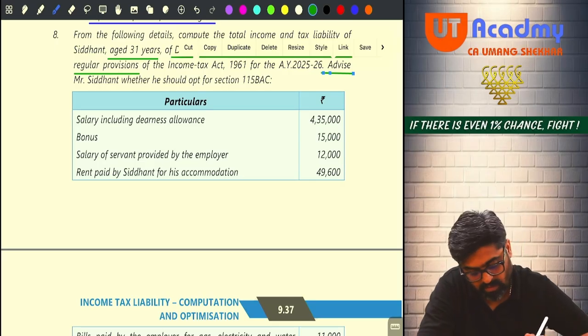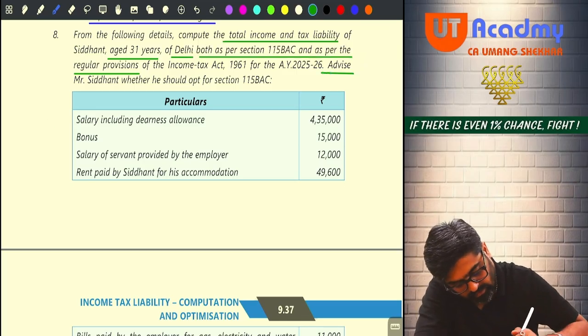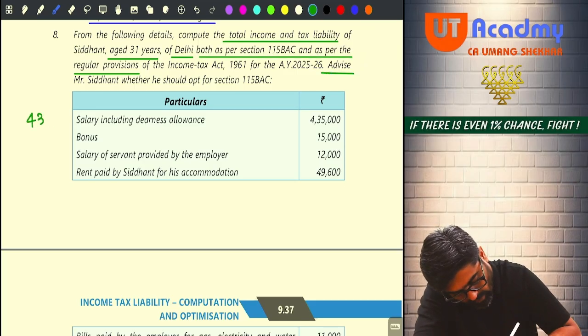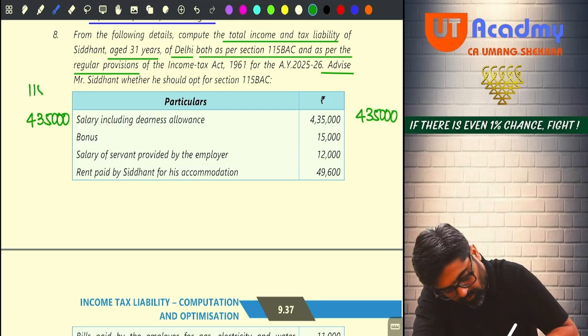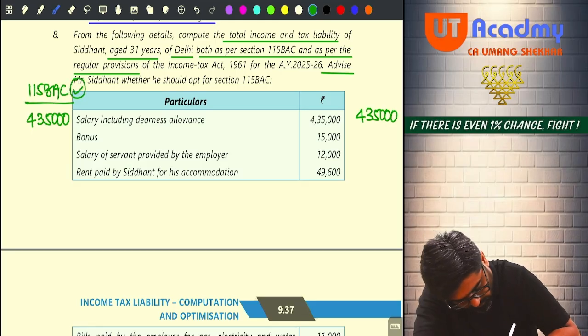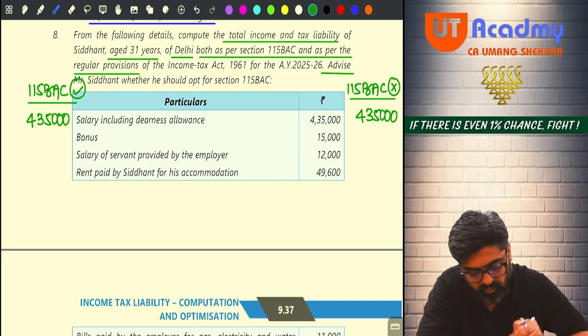Okay, no? Now salary including dearness allowance. If I follow 115 BAC, then also it is taxable. And if I don't follow 115 BAC, then also it is taxable. 115 BAC followed or 115 BAC not followed will not make any difference.